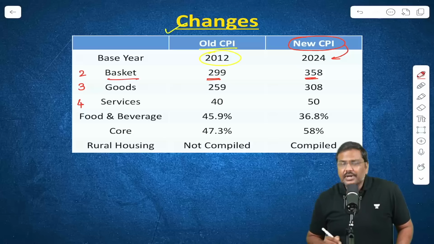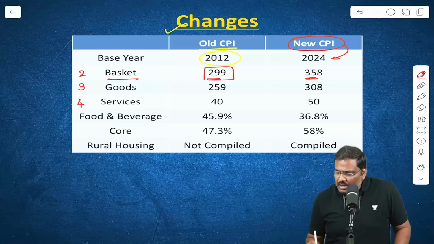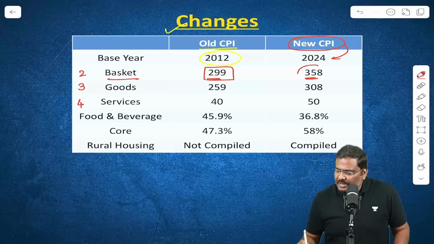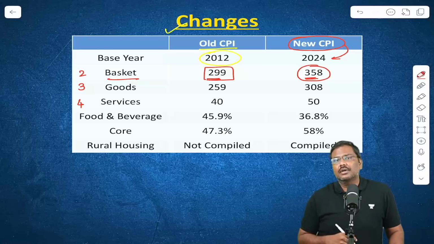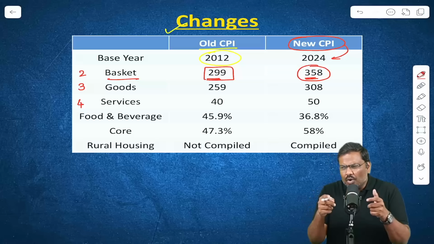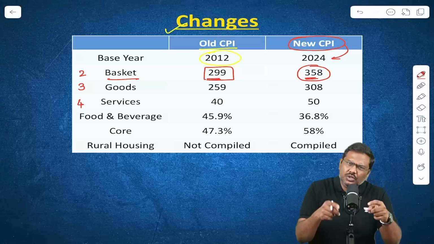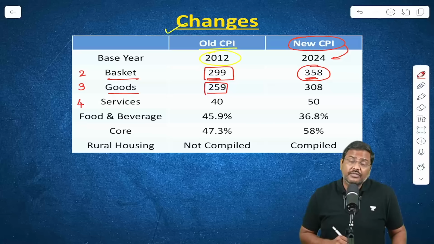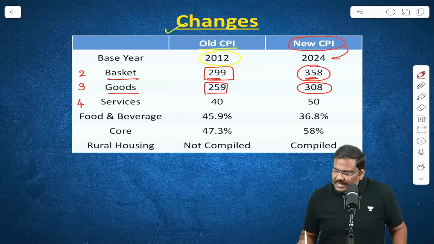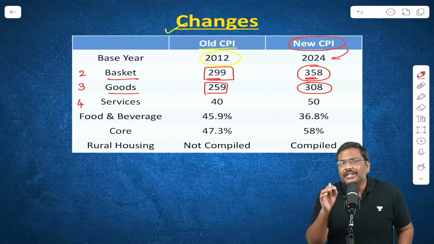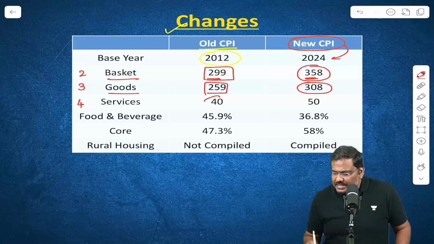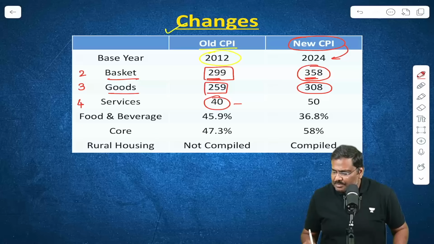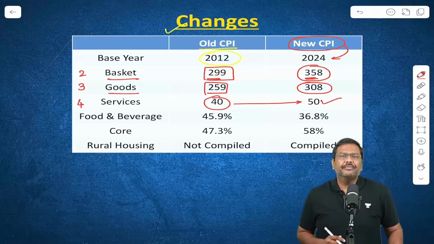So second very important change, the basket had 299 items. Now under the new basket, there will be 358 items. And like I said, it has a composition that is a basket which will have both goods and services. So number of goods until now were 259. In the new basket, there will be 308 goods. And the services in the old basket were 40, and this has been increased to 50.